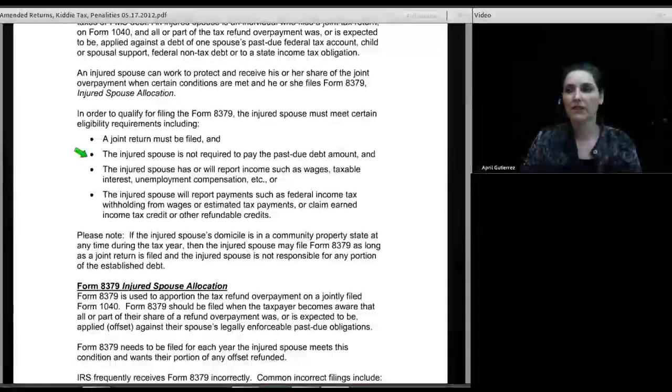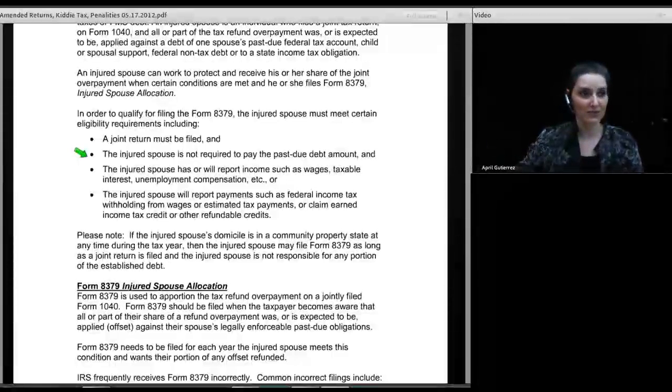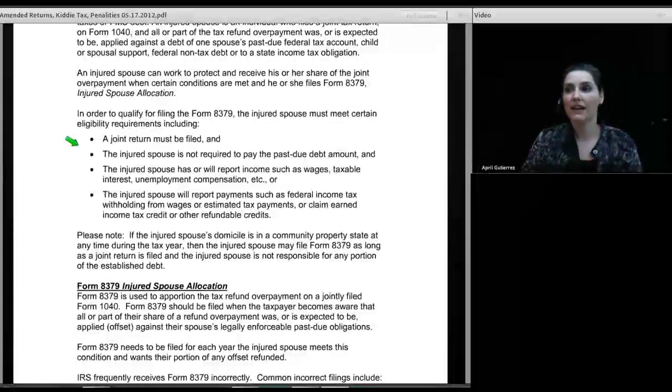So in order to be eligible to submit an injured spouse application to protect the refund of a spouse who does not owe money from being garnished by the government to pay the tax of the spouse who does owe money, you have to be all of the following. Firstly, you have to be filing a current year joint return. The joint return in question is the one that the refund is being taken from. And the injured spouse is not liable for any of the debt, right?